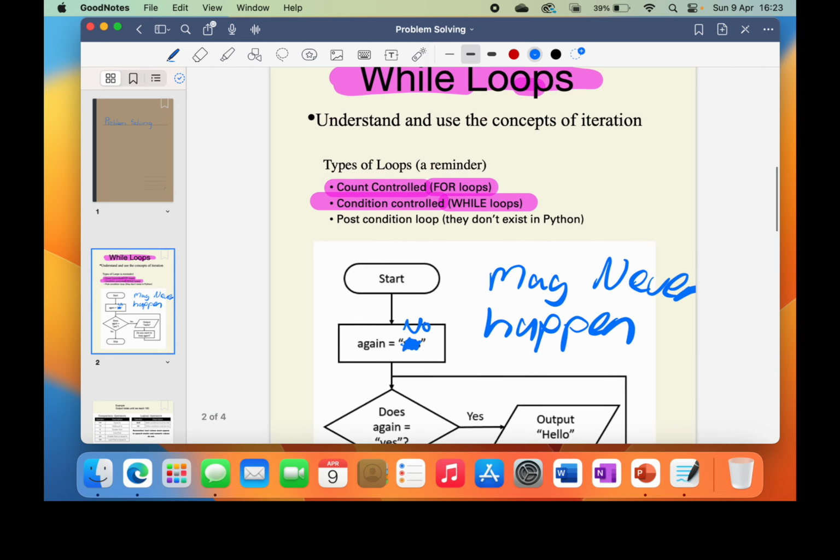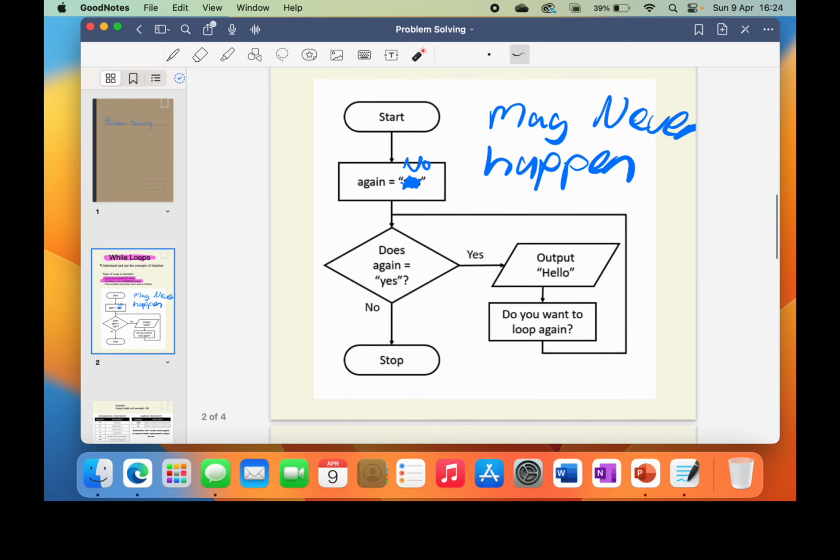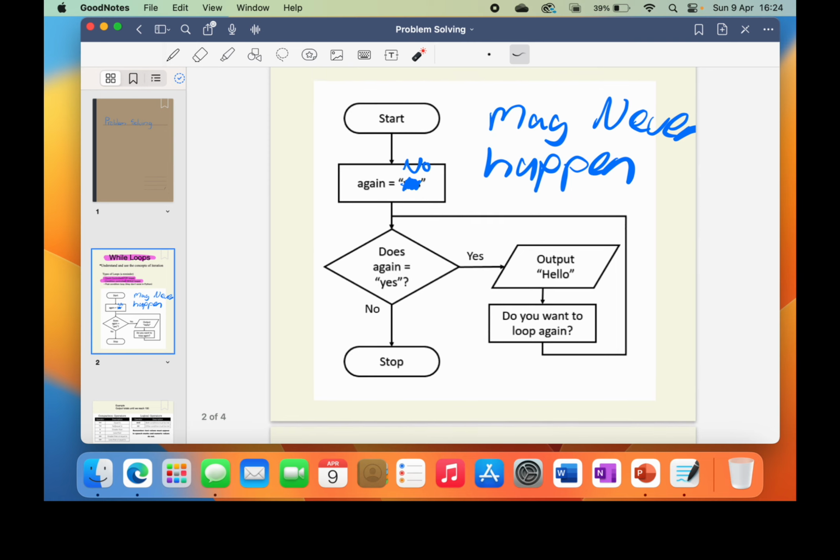If I'm looking at the for loop, the count control loop, it will do it however many times I say in the count. And if I do the repeat until, that will always repeat, or at least do one iteration of the loop. Whereas the while loop may never happen, depending on what you set the value to.